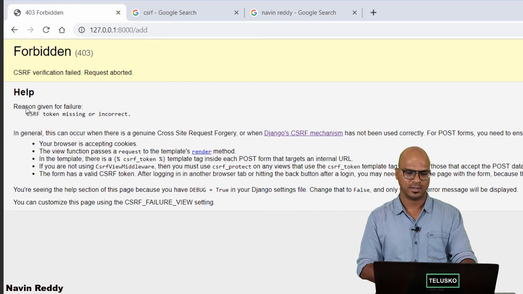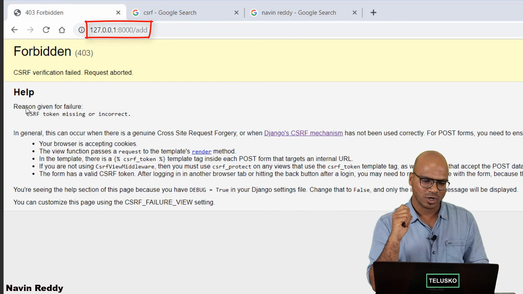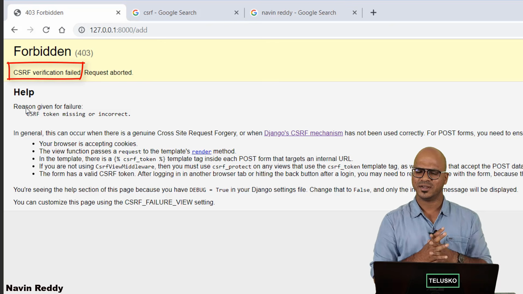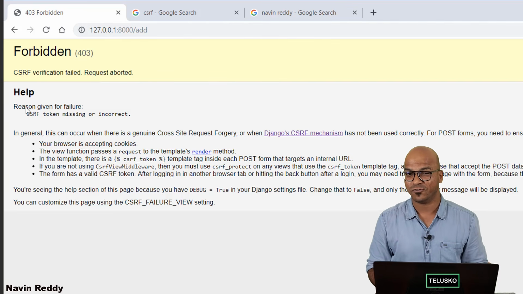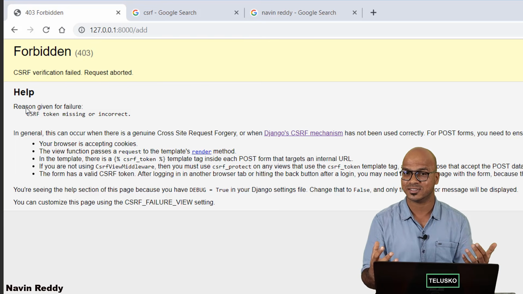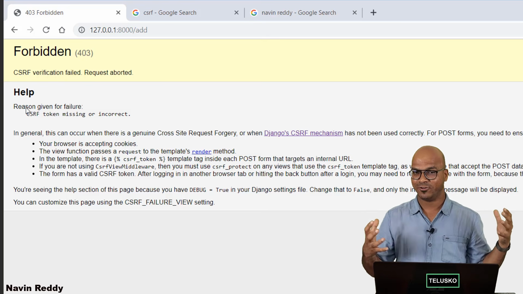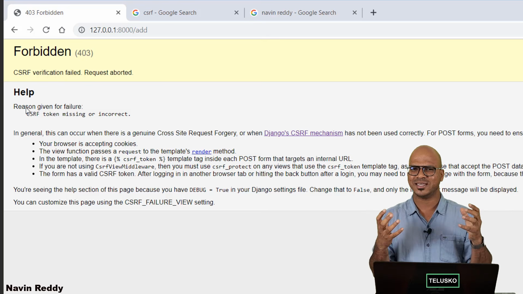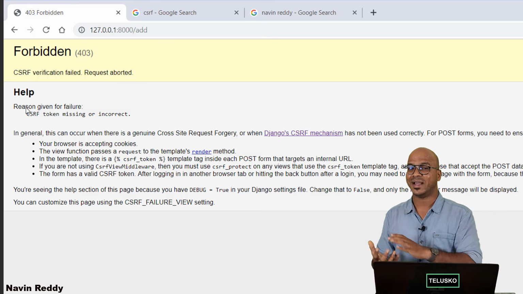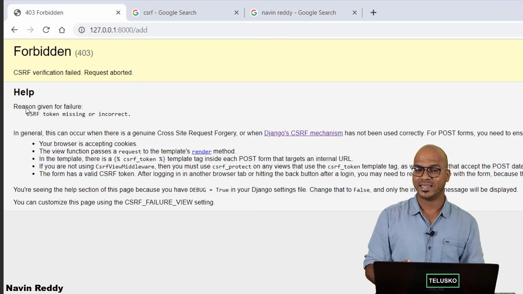Oh, we got an error. At least in the address bar, you don't have it, right? We don't have anything in the address bar there. But what's wrong? So it says CSRF verification failed. Now that's weird. So what happens is, in the world of internet, we have amazing things, right? We have amazing resources, we have amazing services, and then we have huge amount of user data. Now, yes, we have some valuable stuff online, and the moment you say something is valuable there, we have hackers, we have attackers, and then there are different attacking techniques available. So we have multiple attacking techniques, out of which one is CSRF.